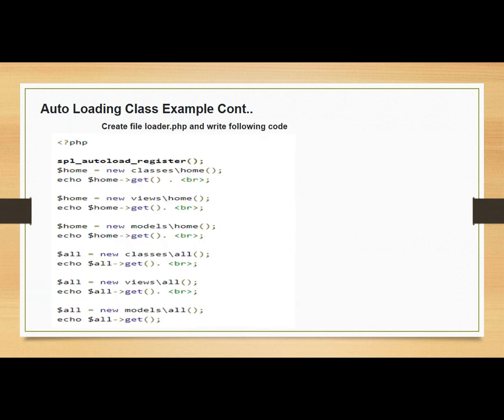Now it's time to call all these classes from the several directories without calling the functions. So for that write simple PHP code where $home equals new classes/home. That means the classes from the classes folder will be called in this particular line of code.